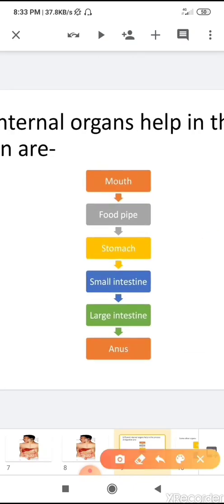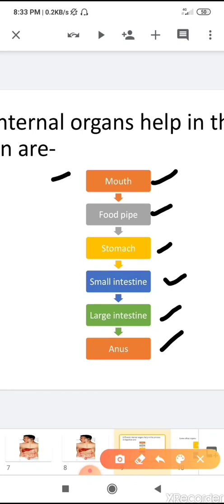First, digestion starts from the mouth, then it passes to the food pipe. From the food pipe it passes to the stomach. Then complete digestion occurs in the small intestine. The undigested food from the stomach passes into the small intestine, where complete digestion occurs. Then the waste material which is not digested by the body passes into the large intestine. Then from the large intestine it passes into the anus, and from the anus it comes out of the body.